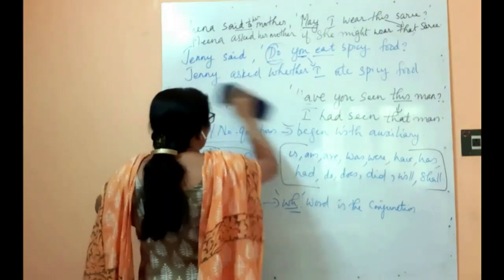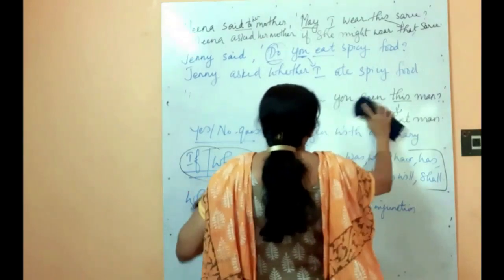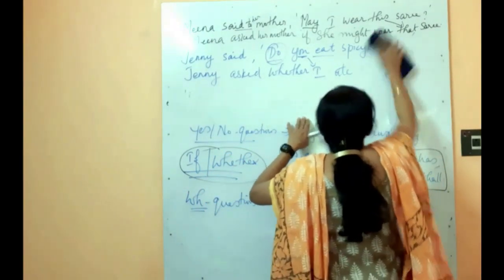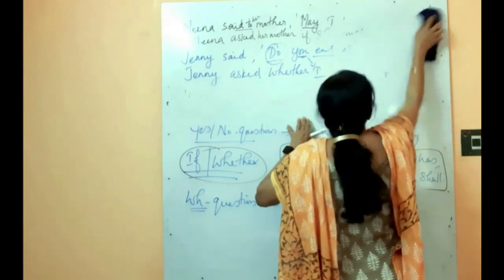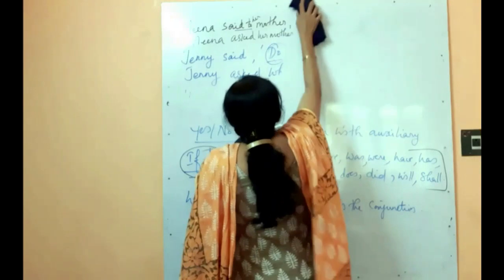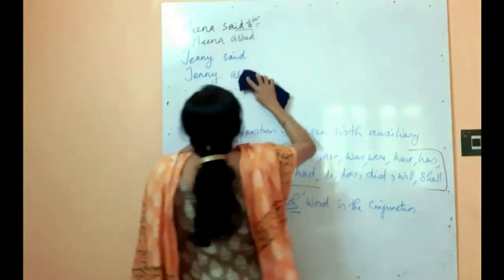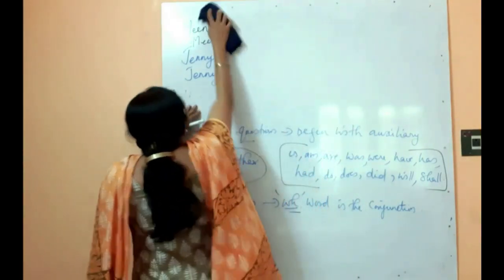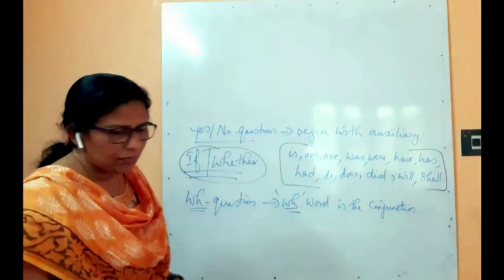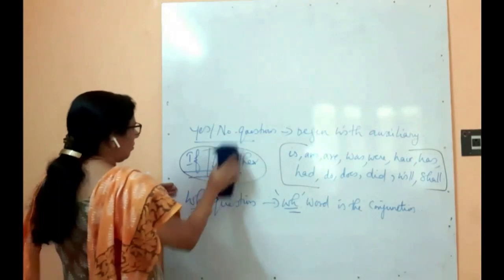Now in WH questions, as I have told you, the conjunction was if or whether, but in a WH question the same WH word or how, which is the question word that we are using, will be the conjunction. So don't worry about that, it will be easy for you to identify. Shall I write this also?